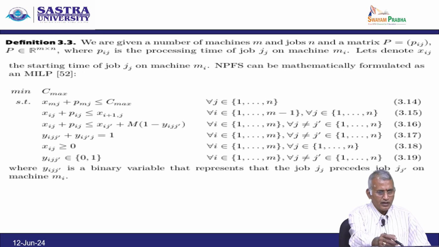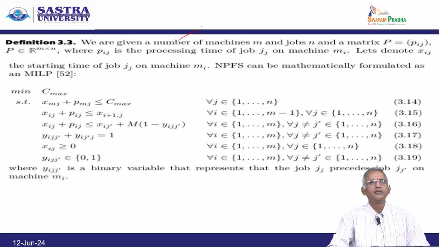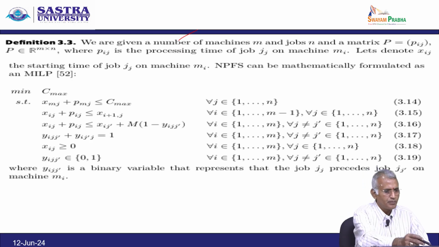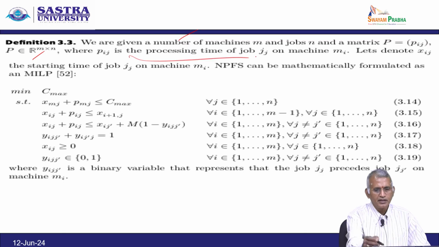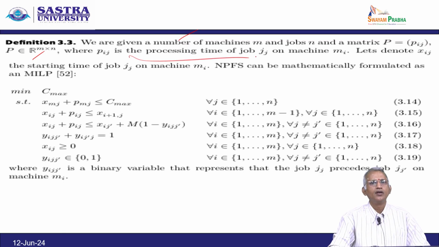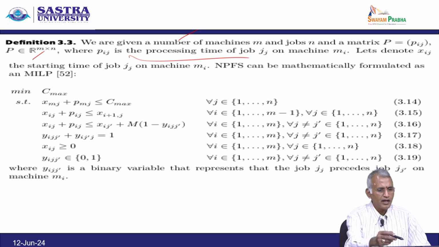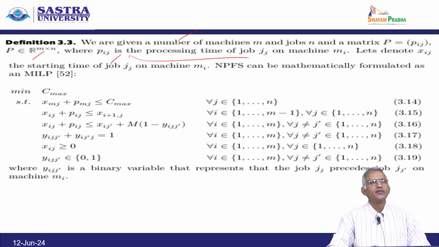So, given a number of machines m and jobs n and a matrix P equal to Pij, where P belongs to R power m cross n, where Pij is a processing time of the job Jj on machine mi. Let us denote Xij as a starting time of the job Jj on a machine mi. NPFS can be mathematically formulated as a MILP.